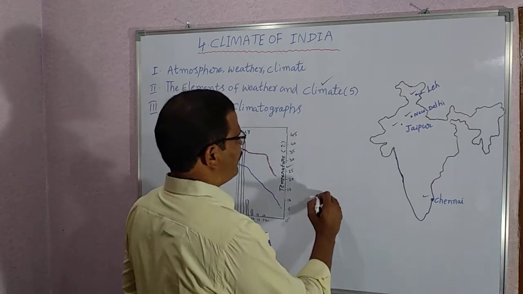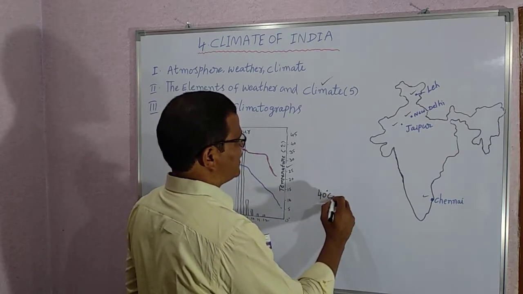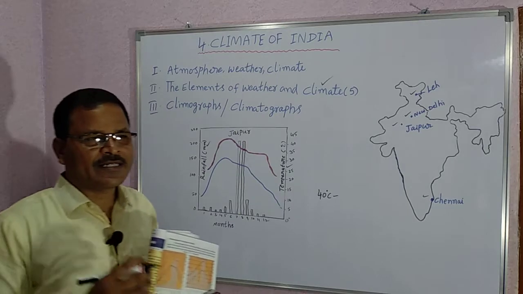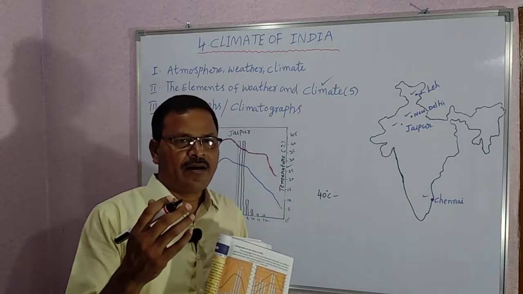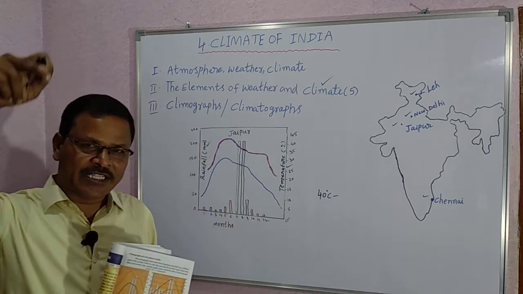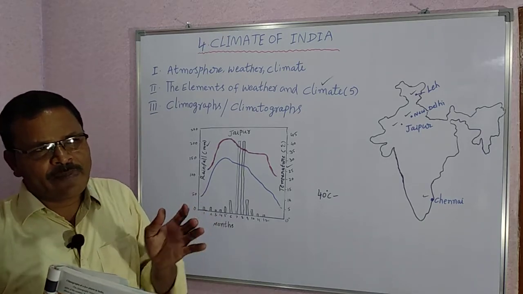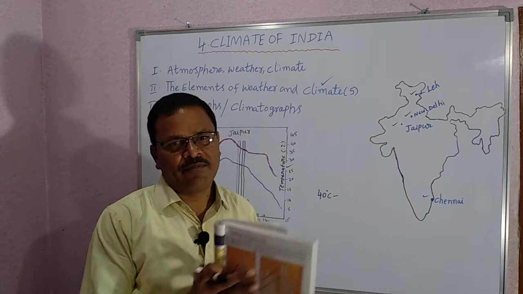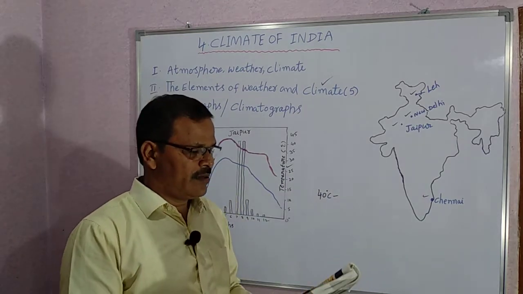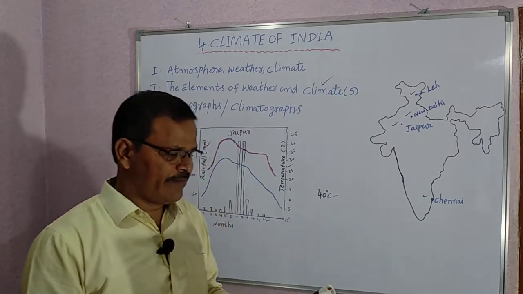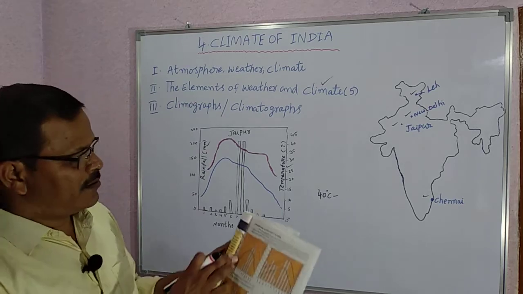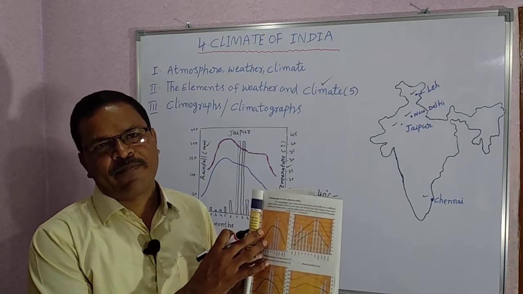You have to write 40 degrees Celsius to what is the minimum of the maximum temperatures. That is 20 degrees.